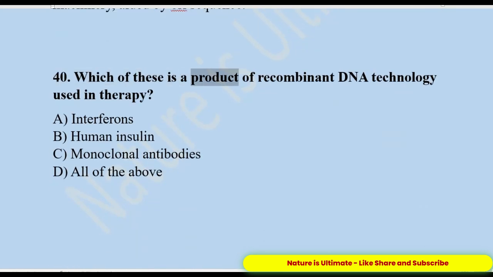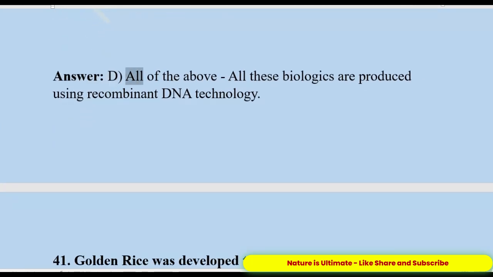40. Which of these is a product of recombinant DNA technology used in therapy? A. Interferons. B. Human insulin. C. Monoclonal antibodies. D. All of the above. Answer: D. All of the above. All these biologics are produced using recombinant DNA technology.